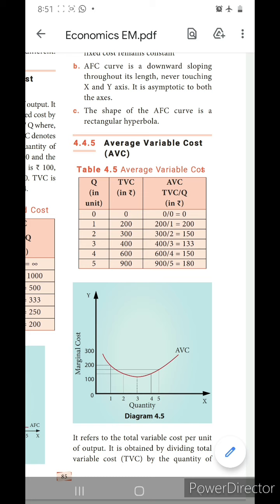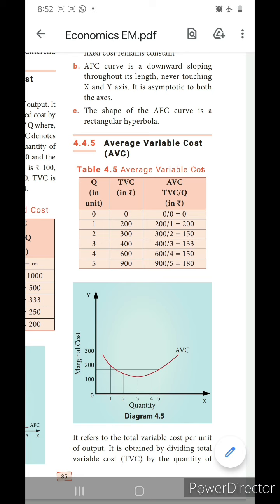What I am saying here is that the difference from one unit to the second unit goes on decreasing, but at one stage, after the equilibrium level, the difference between the previous product and the next one goes on increasing. We already checked how the TVC differs. Here we will see the average variable cost alone. From this graph, what can you find here?